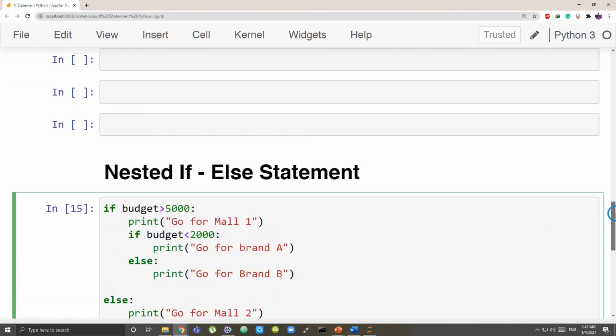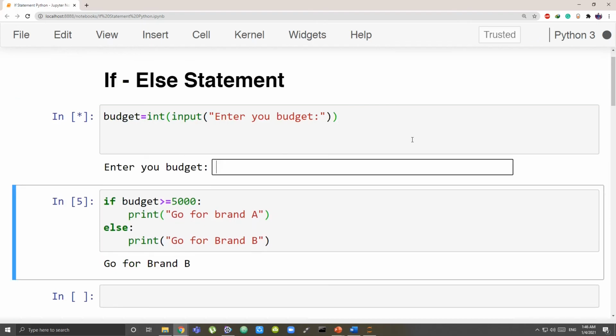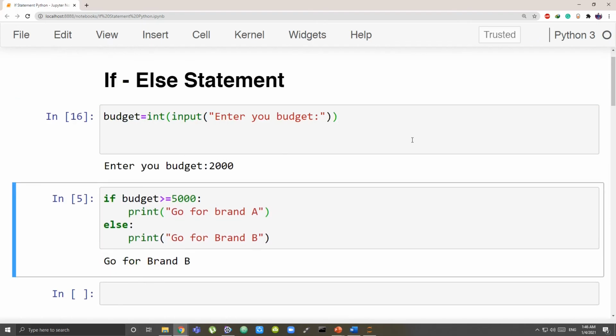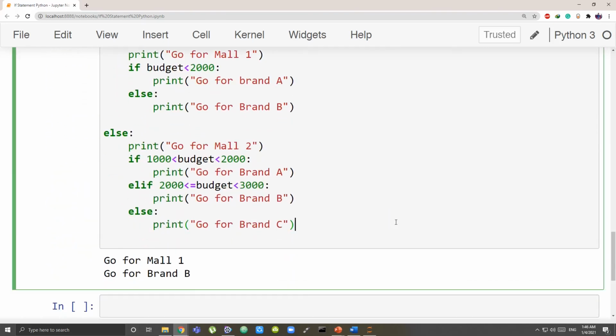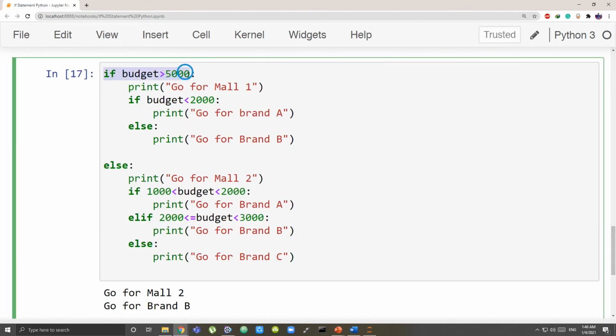So let me just change it and keep our budget to 2,000. Okay, now let's see which one runs and what we get. So what happened? First it checked, is my budget greater than 5,000? No, it is not greater than 5,000, because here the answer is false. The whole thing will not run, and Python will come directly to else, and whatever is there in the else will run. And the first thing is go to mall 2, that is printed.